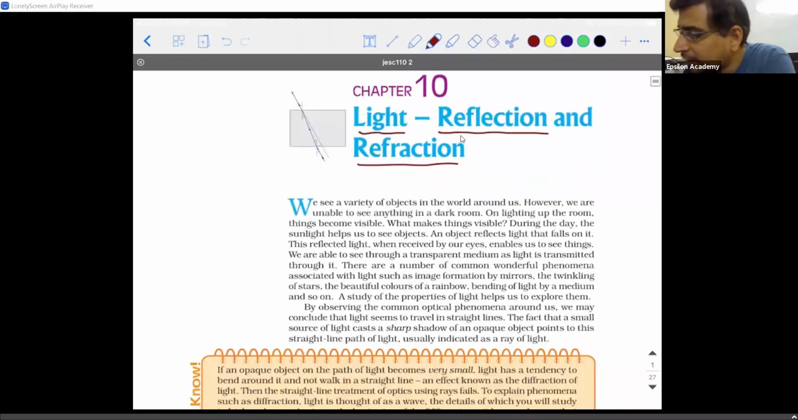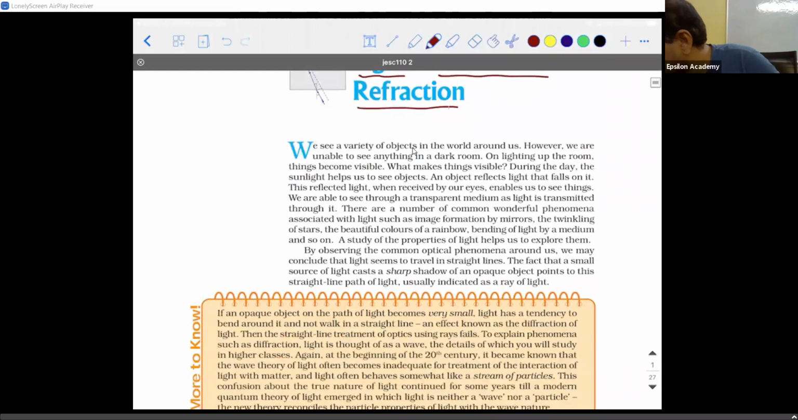So what exactly happens? How are you able to see a particular object? On a particular object, you have a source of light which is falling on it, and that light is getting reflected so that it reaches your eyes and falls on your retina, due to which you are able to see the objects and their colors. Right? So that is what they are trying to say.